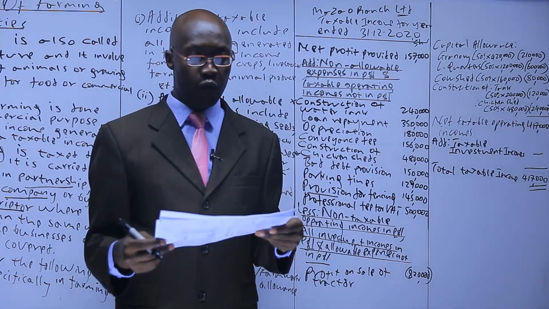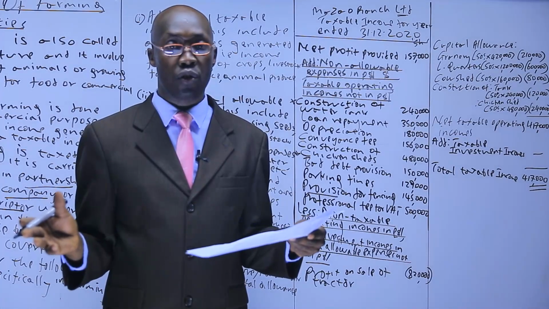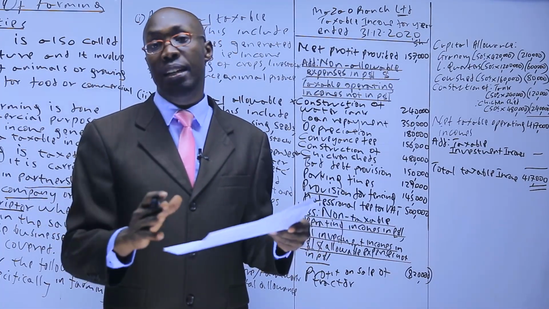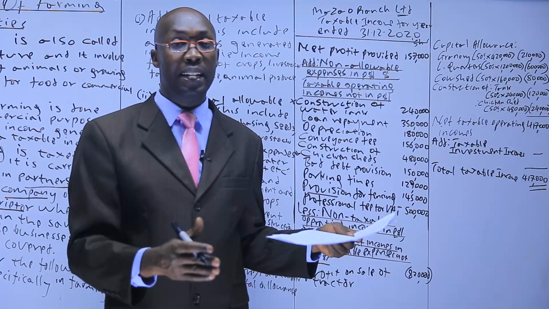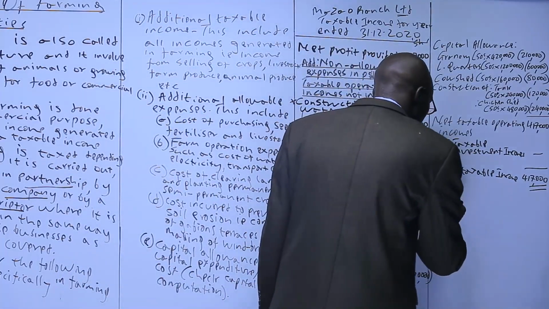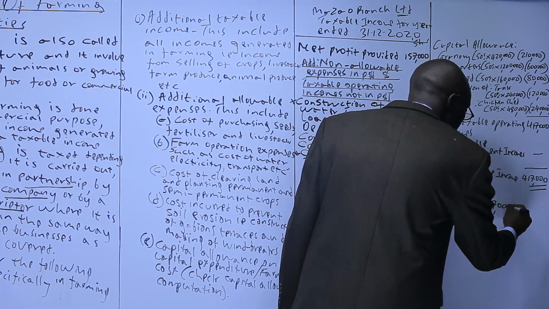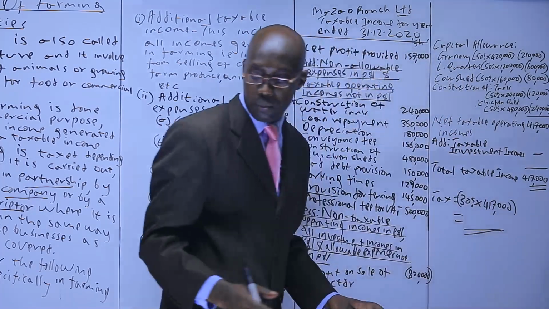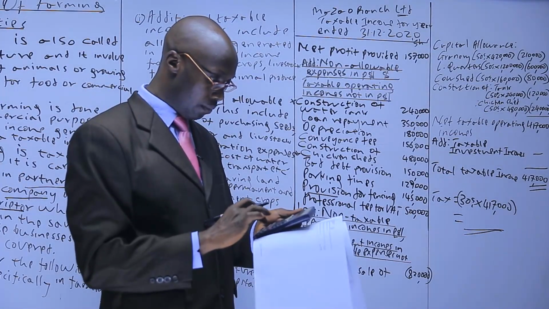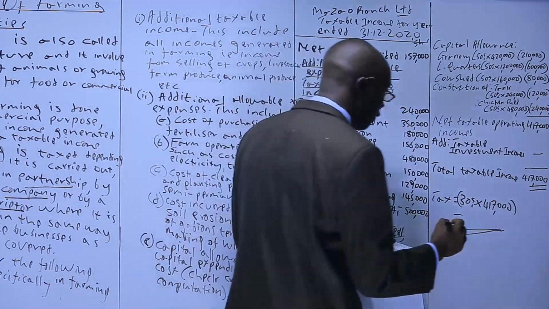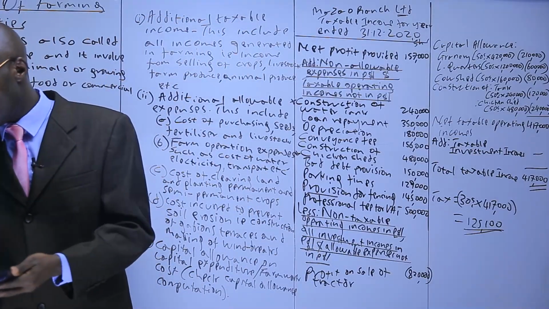So that marks the end of required one, adjusted taxable profit or loss of Mazao Ranch Limited for that year. Number 2, tax payable on profit or loss. In this case, this is a company. Like any other company, corporation tax rate, that we have not been told is an unresident or a foreign company, 30%. So tax would be 30% of 417,000, which gives us 125,100. And that is the end of that question.